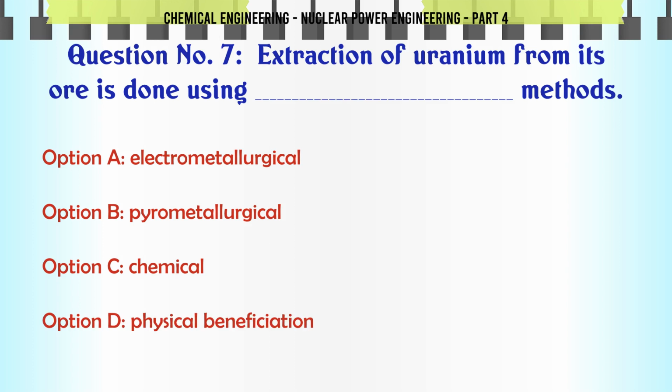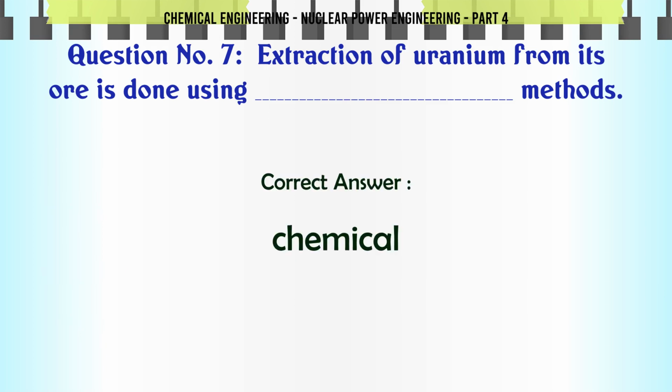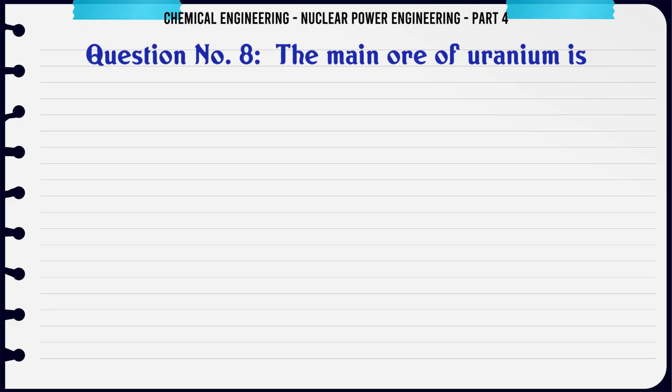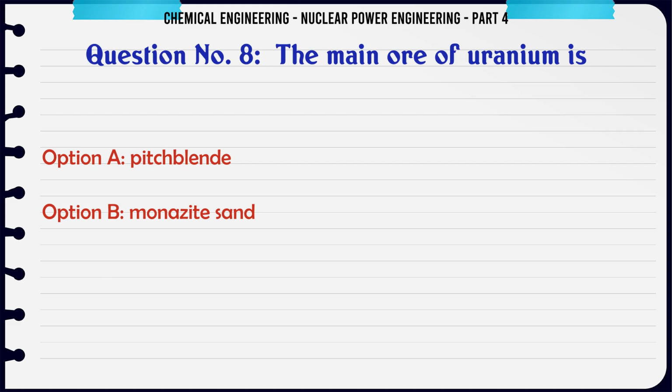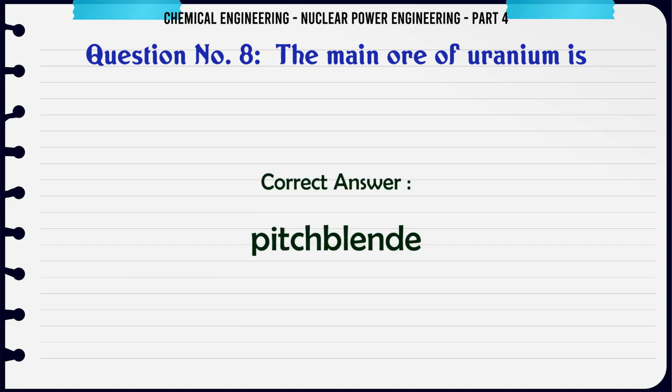Extraction of uranium from its ore is done using which methods? A. Electrometallurgical, B. Pyrometallurgical, C. Chemical, D. Physical beneficiation. The correct answer is chemical. The main ore of uranium is A. pitchblende, B. monazite sand, C. cassiterite, D. chalcopyrite. The correct answer is pitchblende.